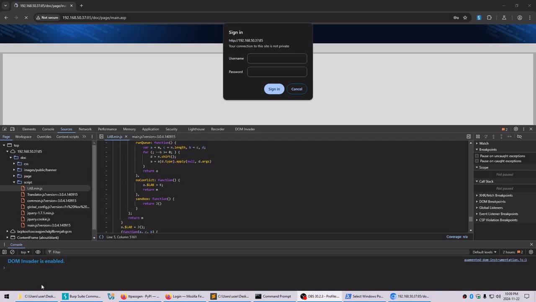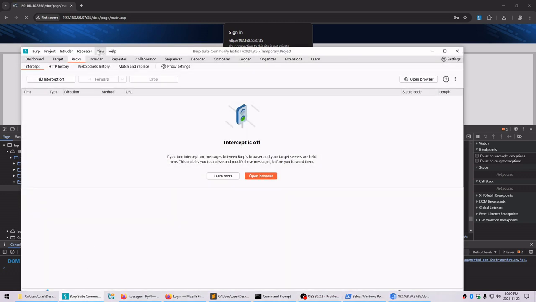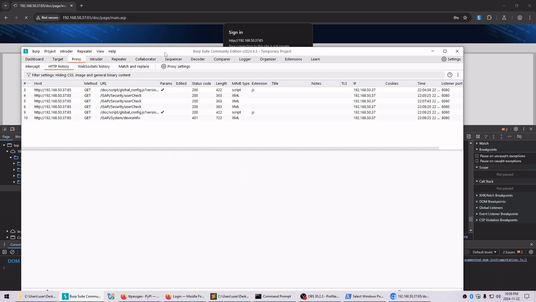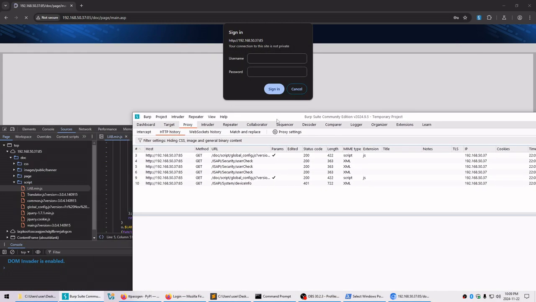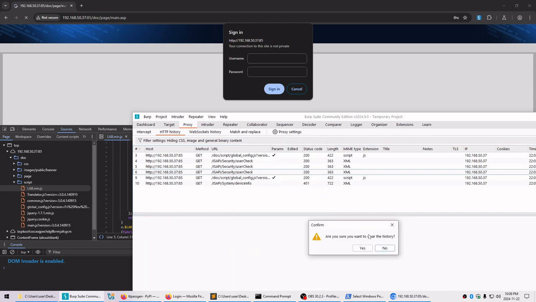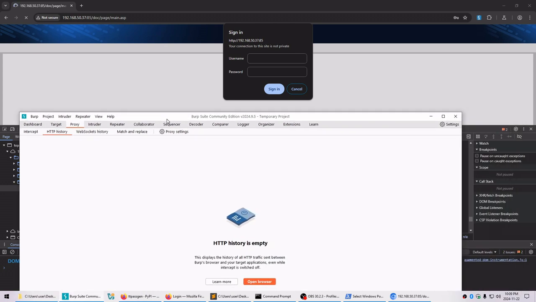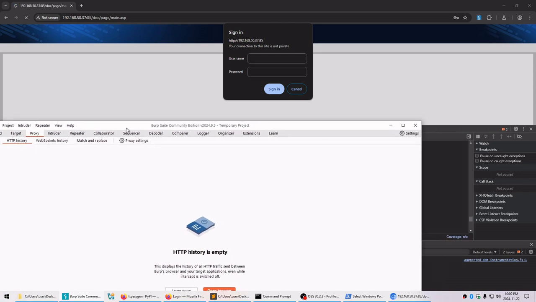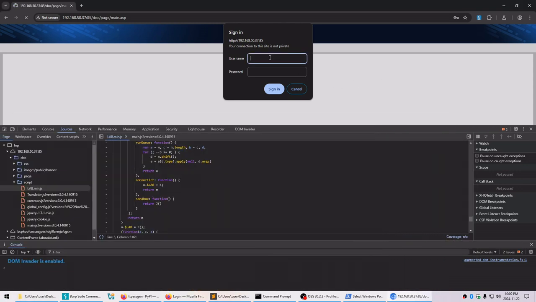But this is where the server-side HTTP authorization now comes into play. So we're going to use our Burp Suite again and check out the HTTP history. This lets us view our HTTP history. I'm just going to clear these out so that we can see a little bit better what we're doing. So I'm going to go ahead and try signing in again. But this time it doesn't matter what I put in. I'll just put in 123, 123.